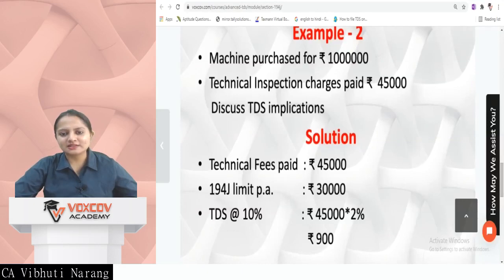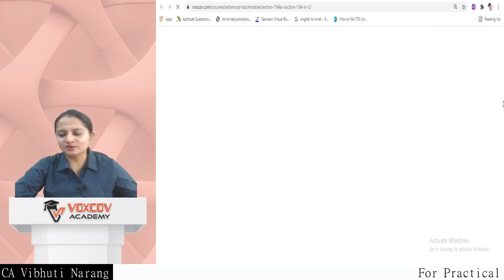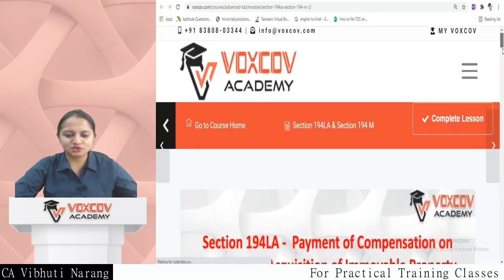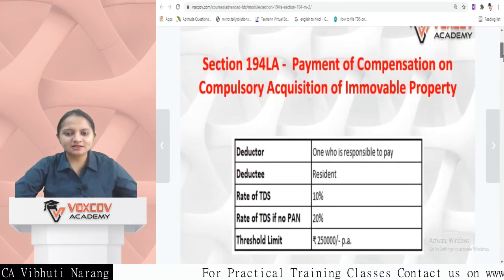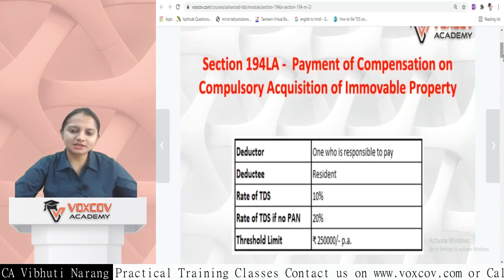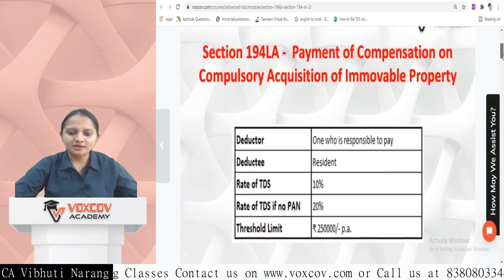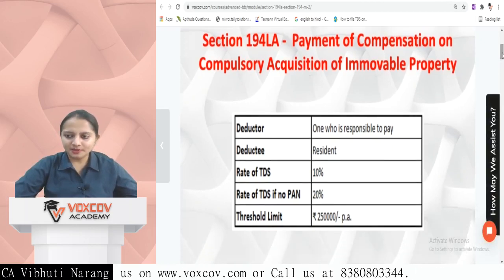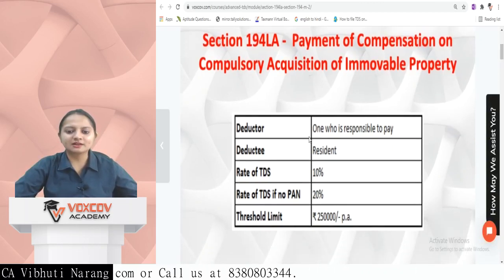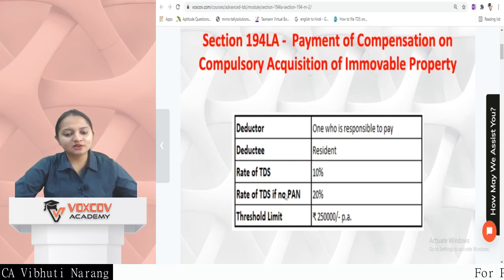The next section is section 194LA, which also came into picture earlier. The section is TDS on payment of compensation on compulsory acquisition of immovable property. So if there is any compulsory acquisition by government, the deductor is the person who is responsible to pay. Deductee is any resident. Rate of TDS is 10% and rate of TDS if PAN is not available is 20%.